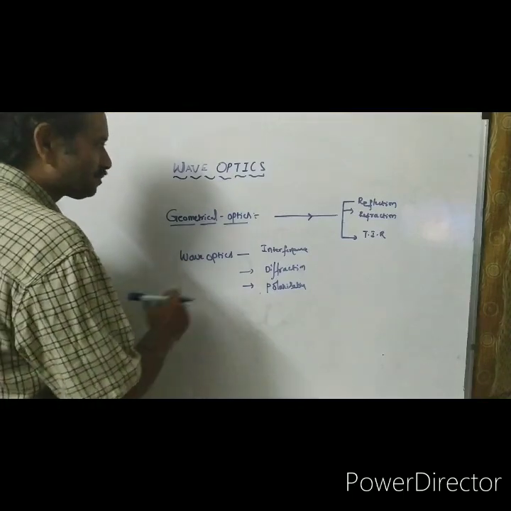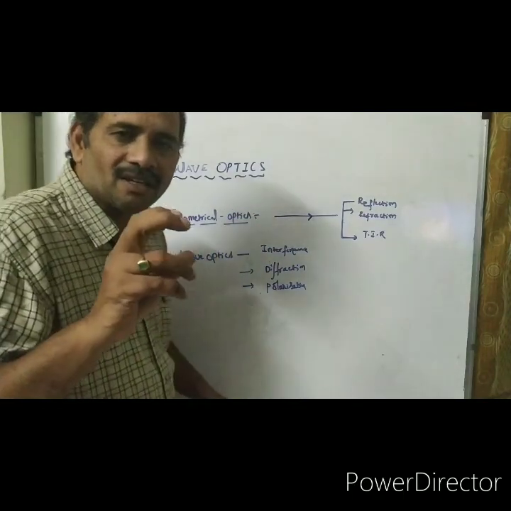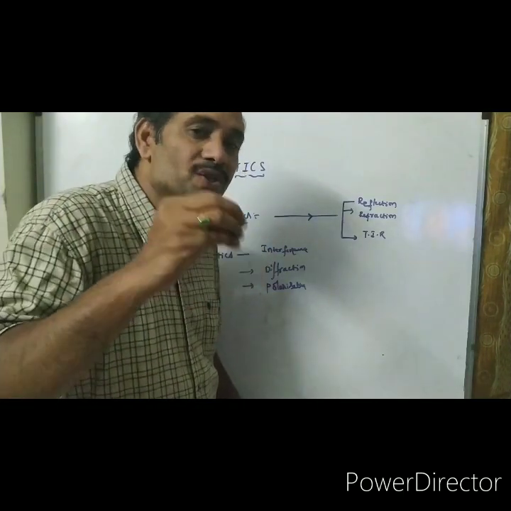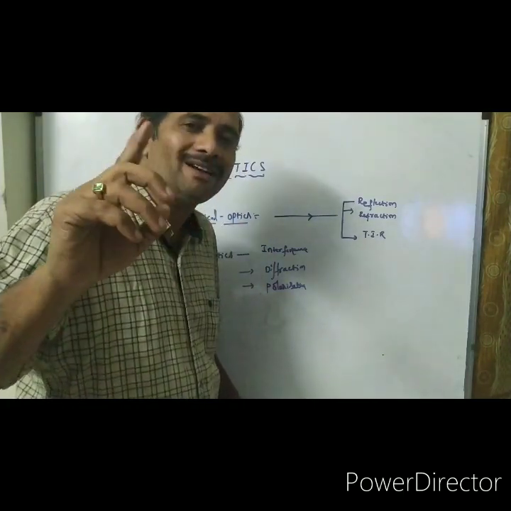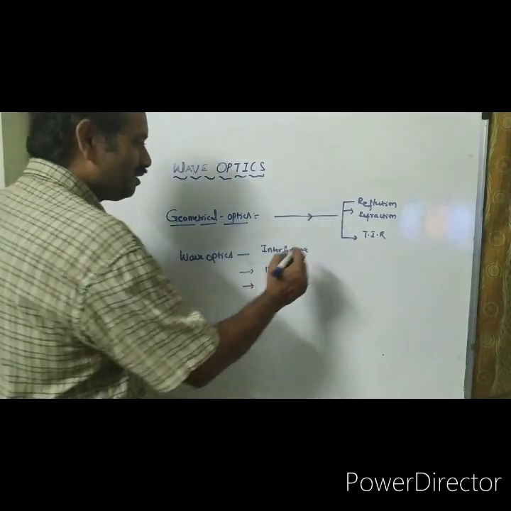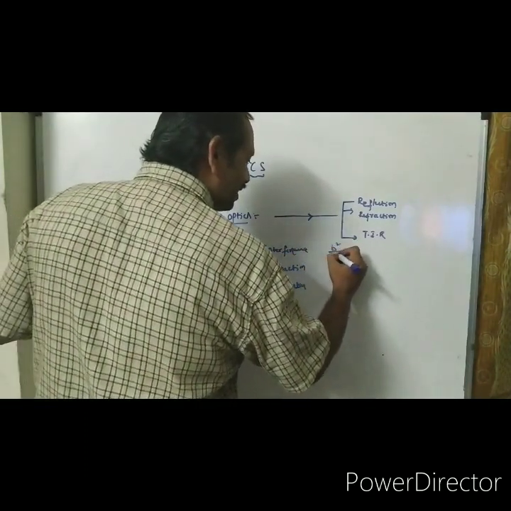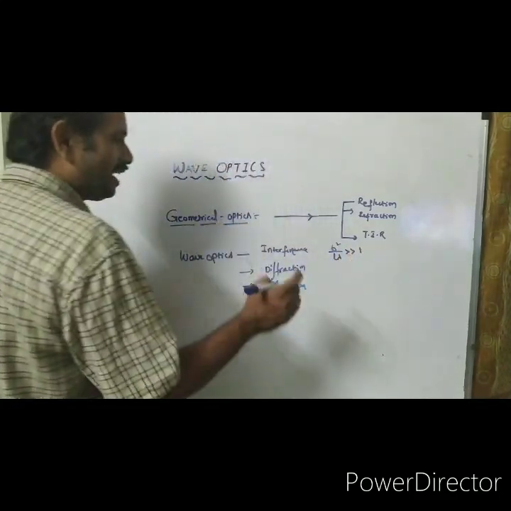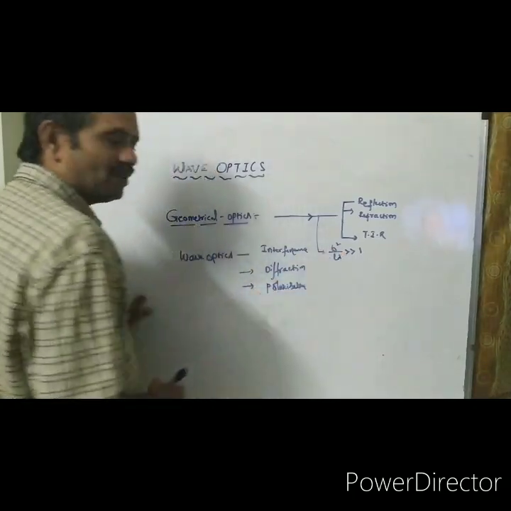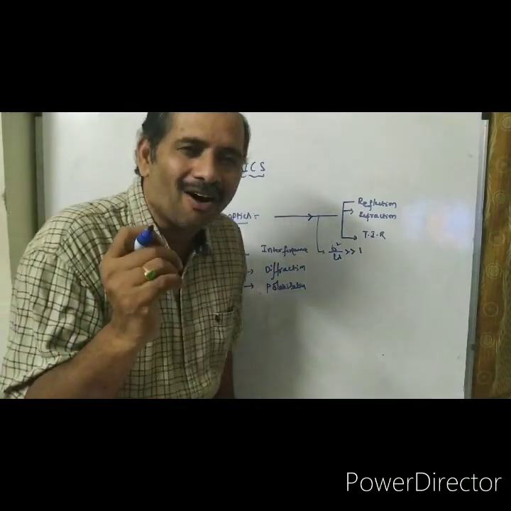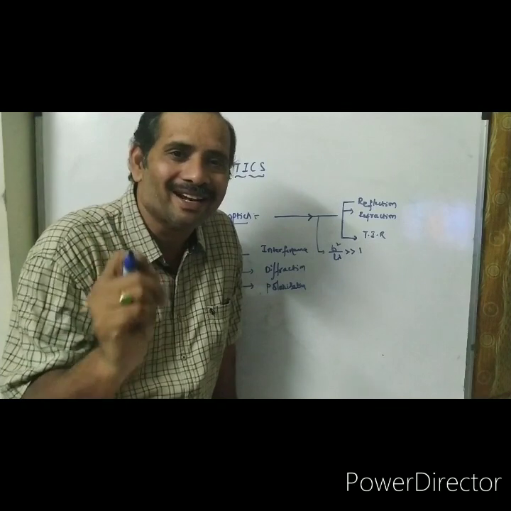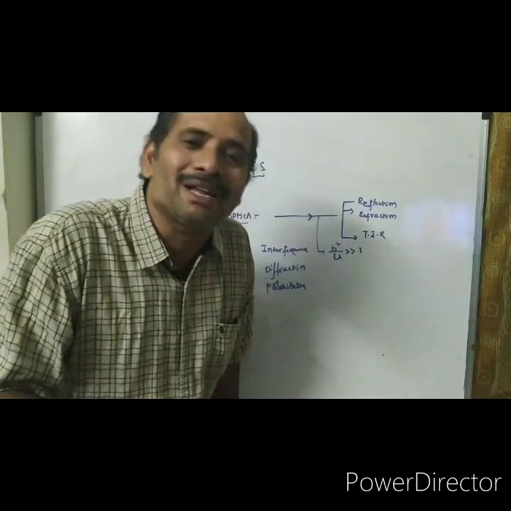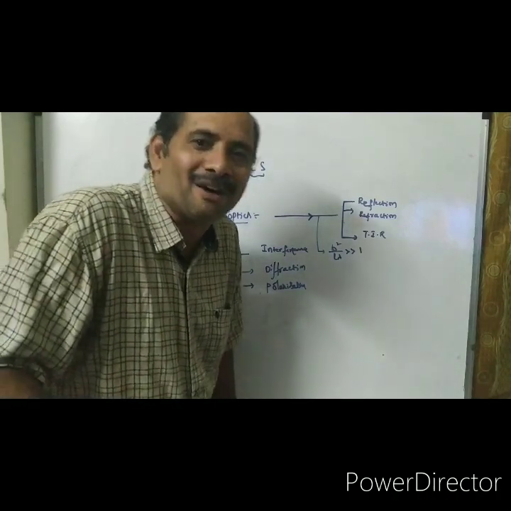If the size of the object with which light is interacting is much more than the wavelength, that is b squared by L lambda is very much greater than 1, then geometrical optics is applicable. Interacting object size is very much greater than the wavelength of light used, then the optics applicable is geometrical optics or ray optics.